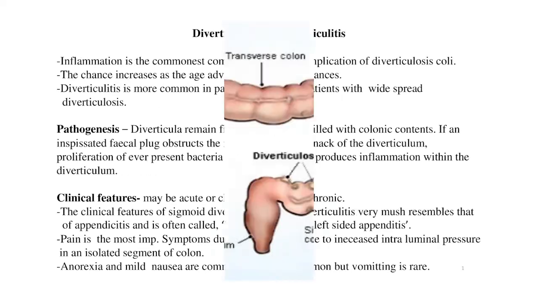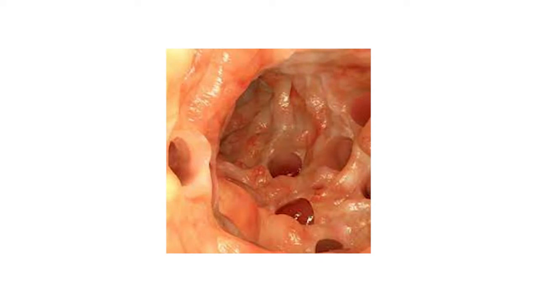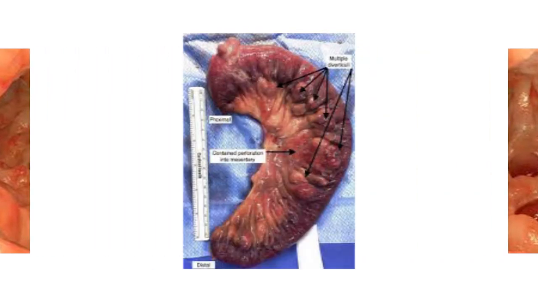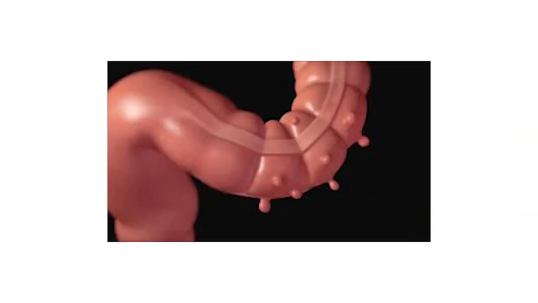Dear students, you can observe this image on your screen, that is multiple diverticulosis in the large intestine. These holes are the openings of the diverticula. And this is the resected part of the large intestine where multiple diverticulitis and diverticulosis are seen. This is the animated picture of multiple diverticulitis.